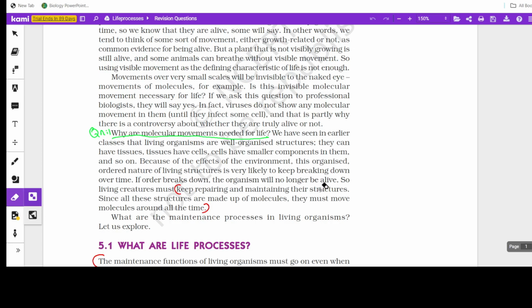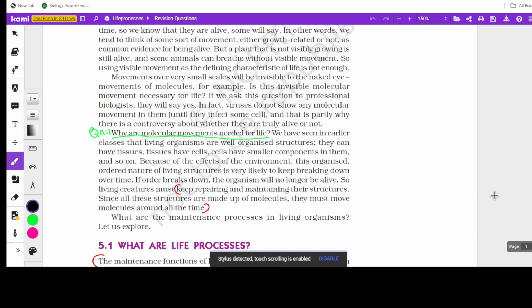So you know very well that as far as science is concerned, the core point, the main point, is very important. So we'll be scored only for that. So here the core point is to keep repairing and maintaining their structures. And since all these structures are made up of molecules, they must move molecules all around the time. So molecular movement is essential for life. I hope you have noted it.